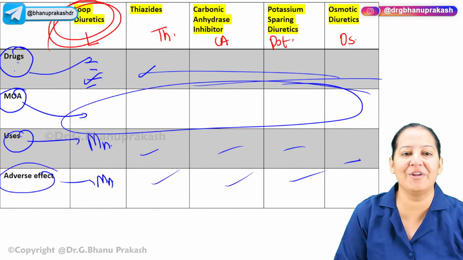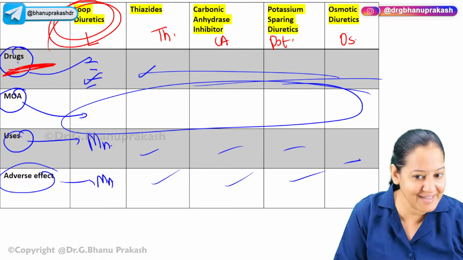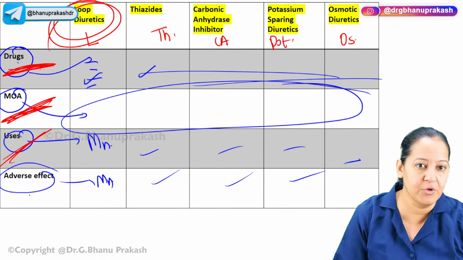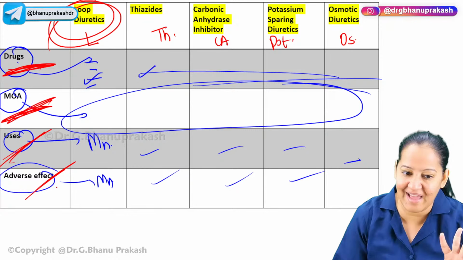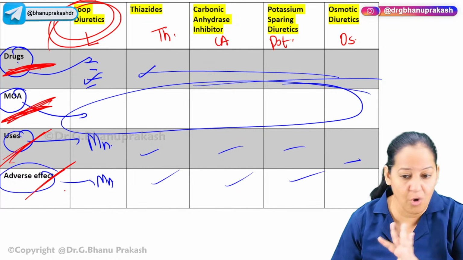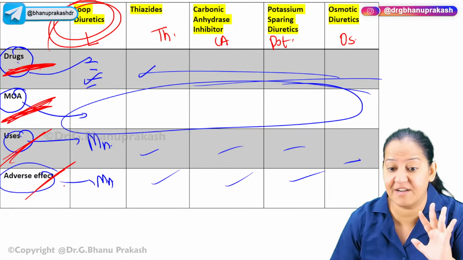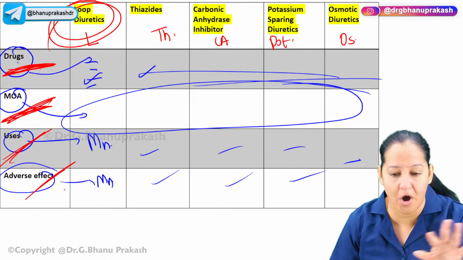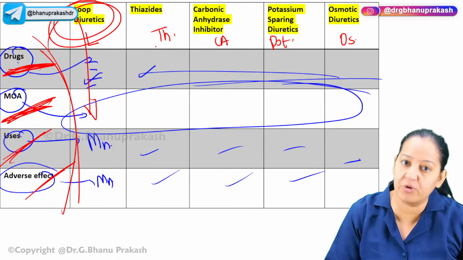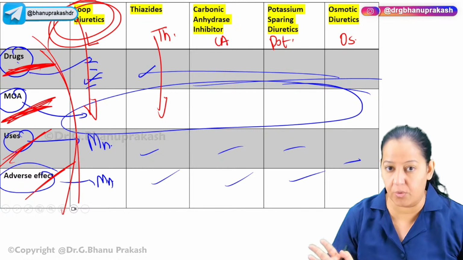First of all, you tell me the drugs belonging to this category, loop diuretics. Then you tell me the mechanism of action. Then you tell me uses and adverse effects. Understand that. Don't mug it up. Pharmacology is a subject to be understood. It does not have to be mugged up. It's a myth that pharmacology is a subject of rote learning. Not at all. So please understand all these for loop diuretics. Then the same four things for the thiazides. Likewise, we will go.